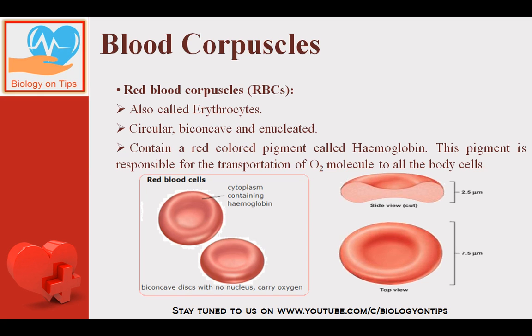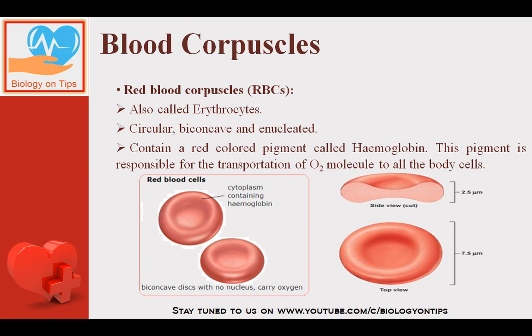Initially the nucleus is present in RBCs, but at maturity the nucleus disappears in order to provide additional space to the RBC, so that the maximum amount of hemoglobin it can store inside it. RBC के अंदर जितने भी सेल ऑर्गेनल्स होते हैं वो सब डीनेचर हो जाते हैं एट द टाइम ऑफ मेच्योरिटी, इवन माइटोकॉन्ड्रिया.